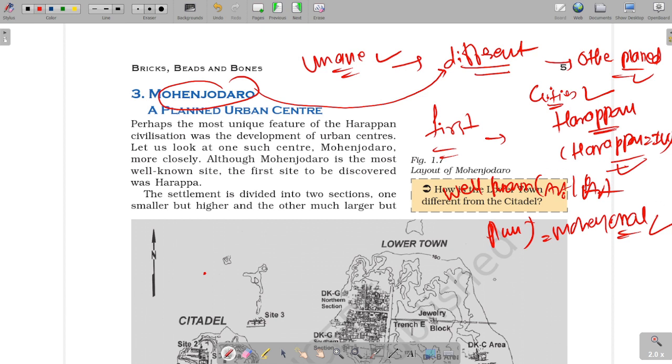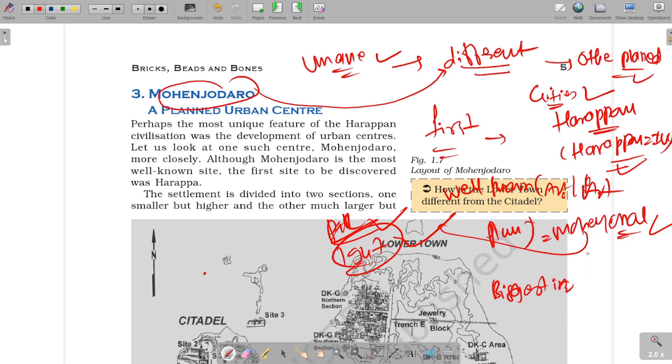And the biggest site, guys, is in Pakistan. During partition it went to Pakistan, but the biggest site discovered in India after that was Dholavira, which is in Gujarat.